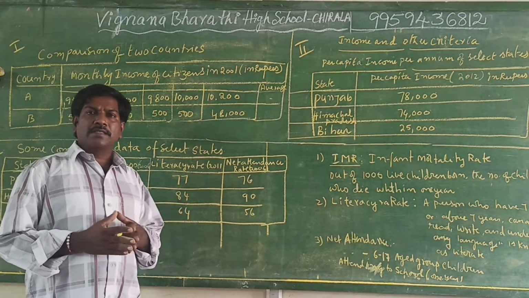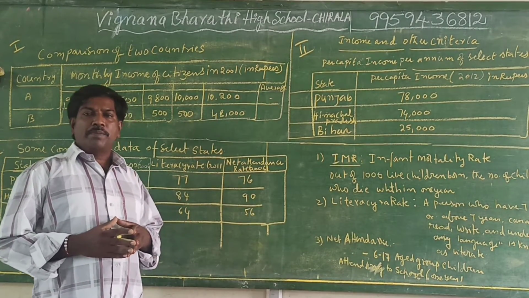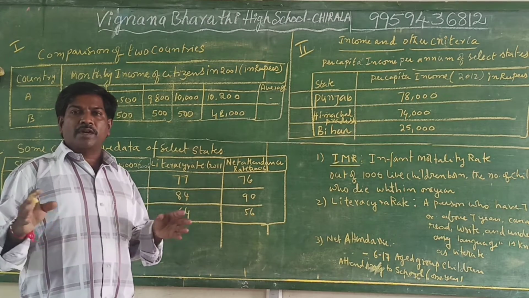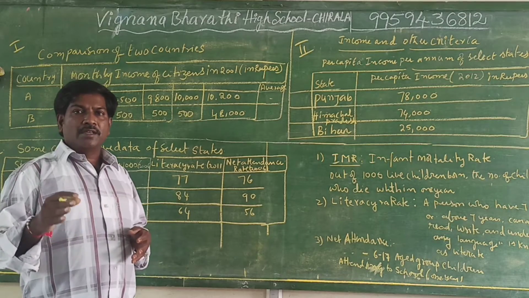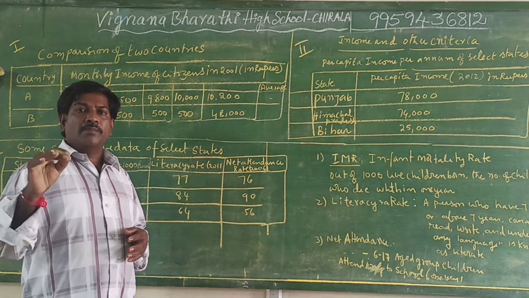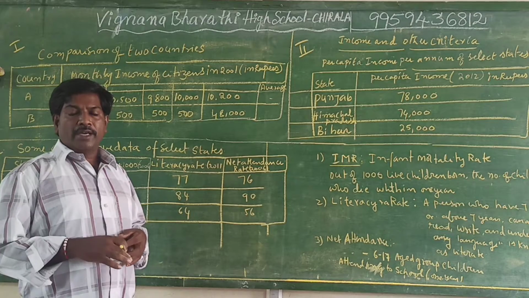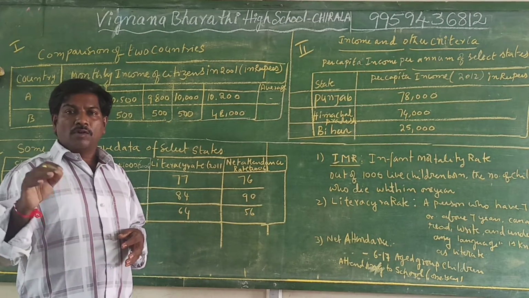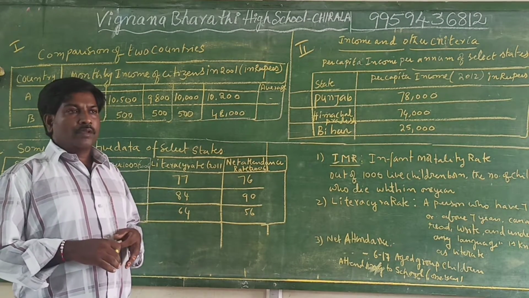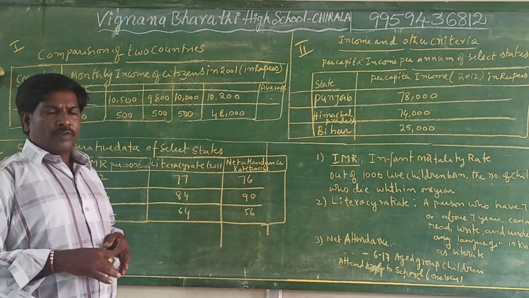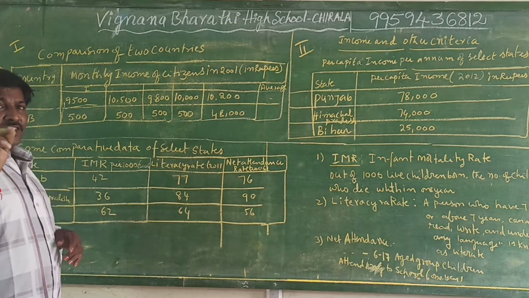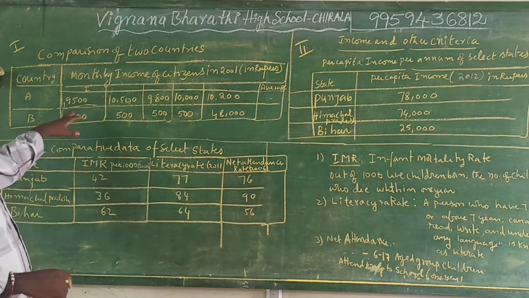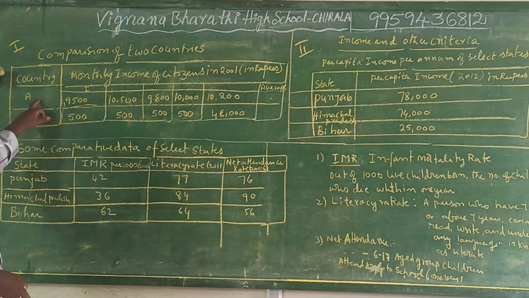In the previous class we discussed the comparison of different types of countries according to per capita income, that is rich countries, middle income countries and poor or low income countries, according to the data given by the World Bank in 2012. Now we are going to discuss part 2, that is the comparison of two countries. Here two countries are given, number 1 A and number 2 B.